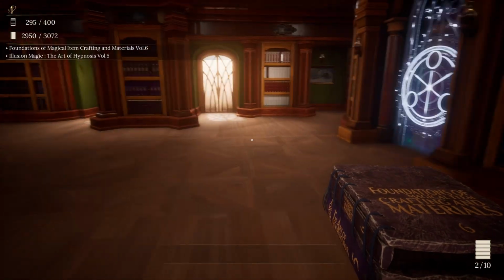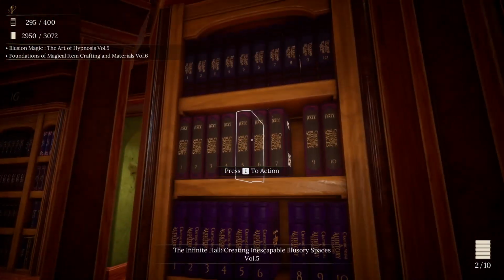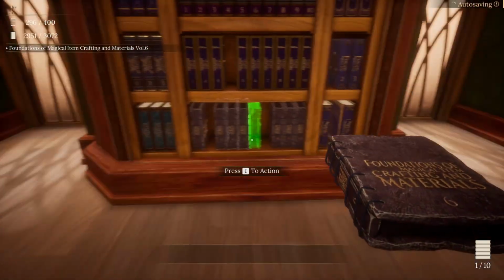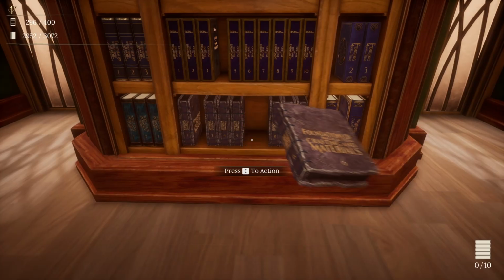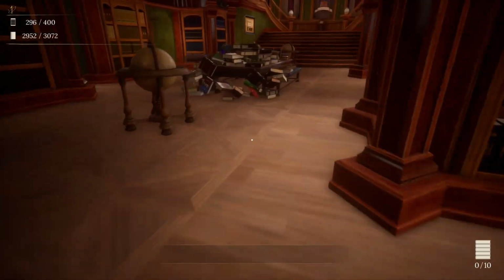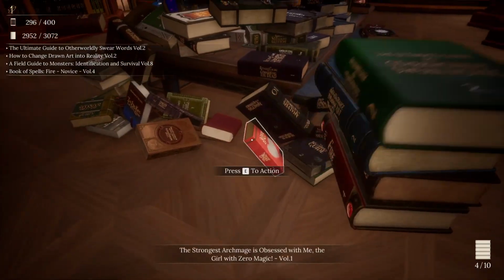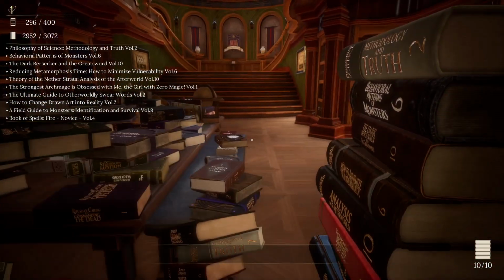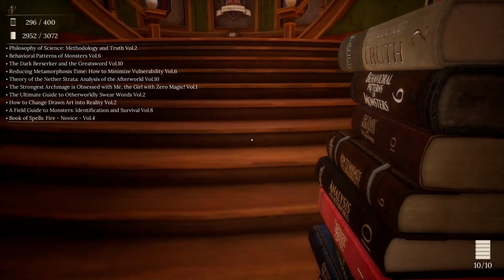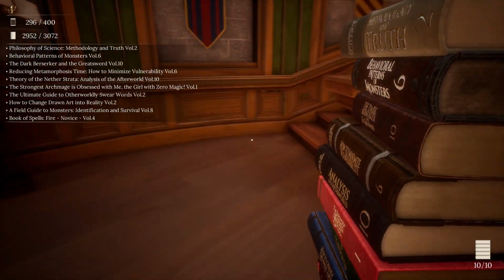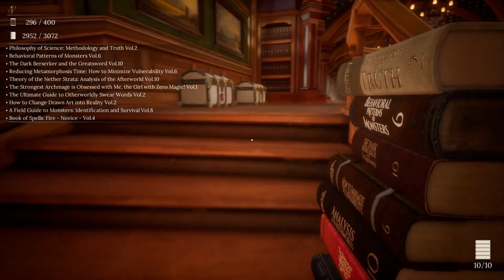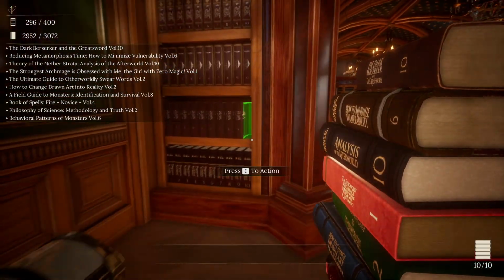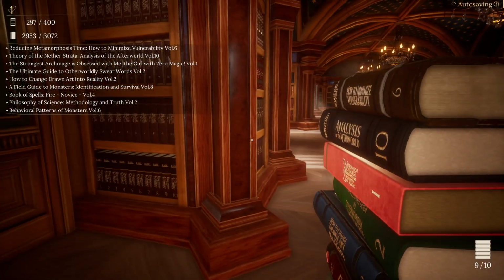Crafting him. And then the Illusion Art of Hypnosis, Volume 5. Goes here. Volume 6 of Foundations of Magical Arm Crafting and Materials goes right there. Okay, so we've got Philosophy, Monsterology, Warrior, Transfiguration, Necromancy, Romance, Otherworld, Art, Monsterology, and so. The Dark Berserker and the Great Sword, Volume 10 goes right here.